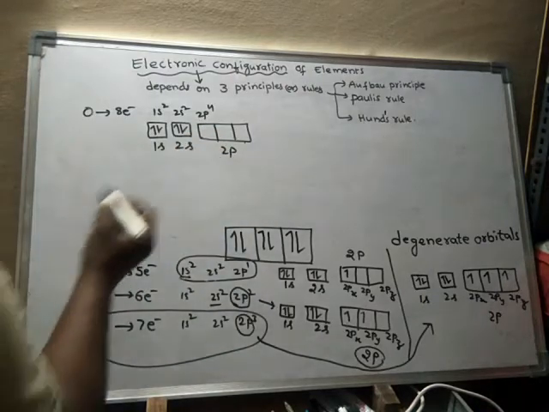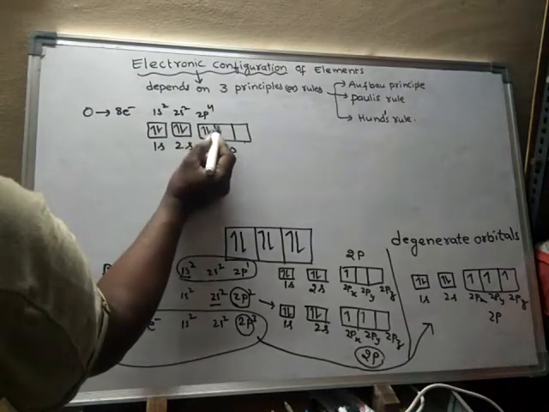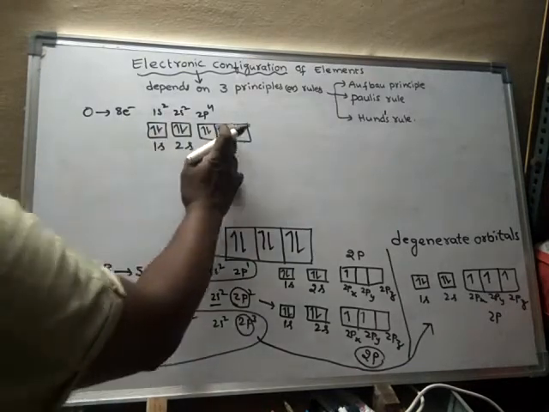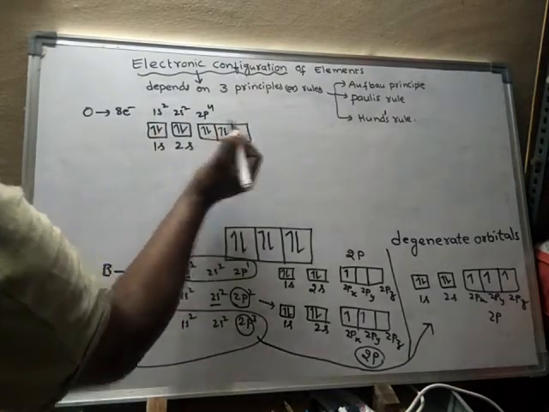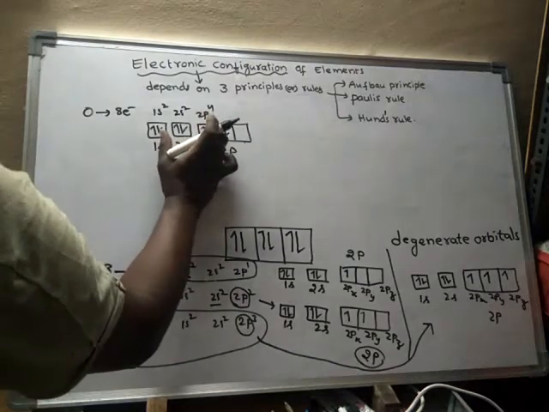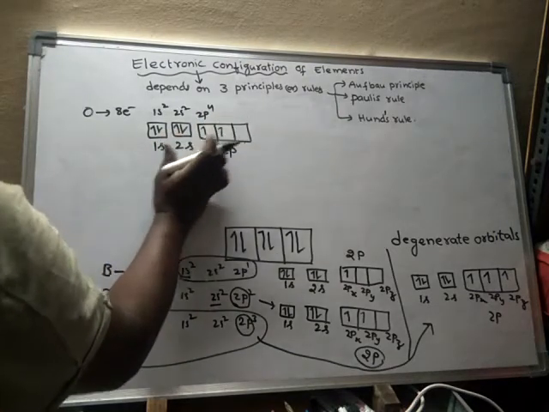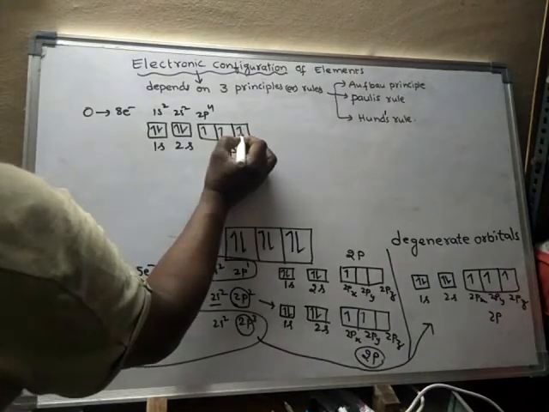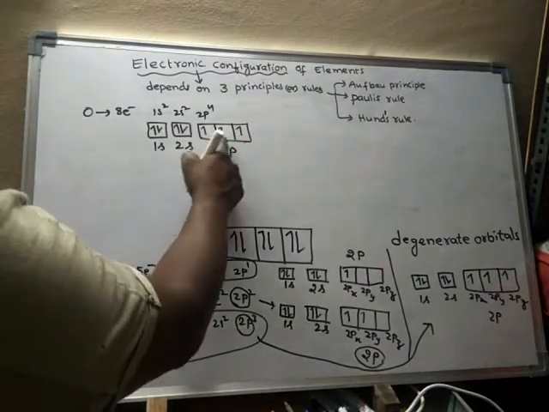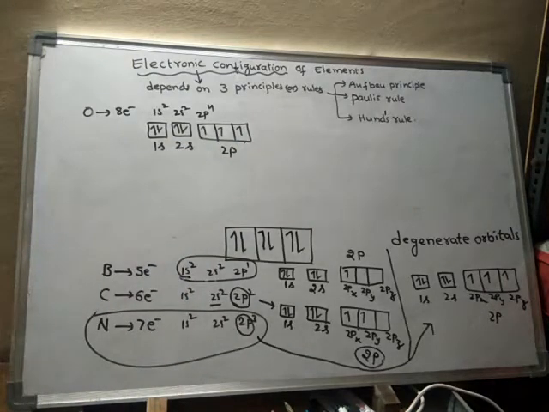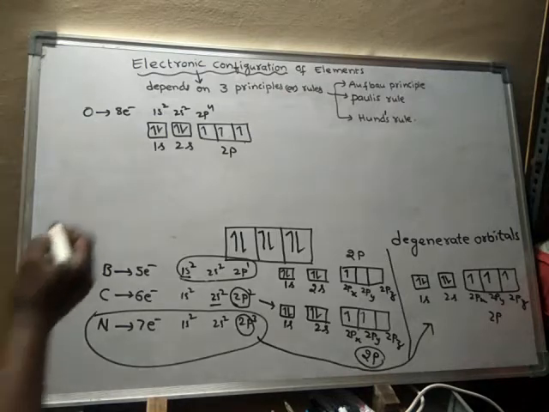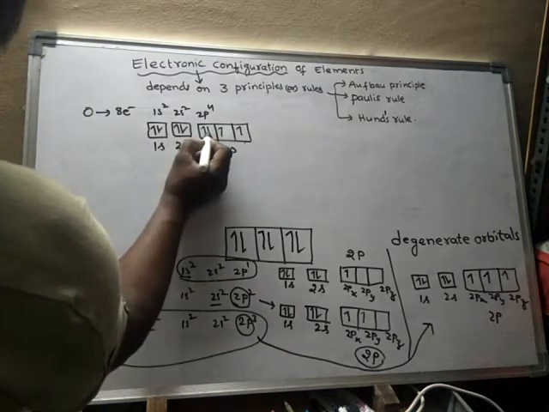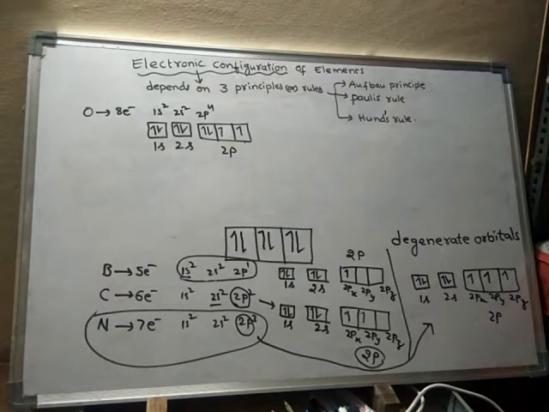How should I fill 4 electrons? If I fill 4 electrons like this, then it is wrong. So how should I fill? Initially I have to fill one electron into each equal energy orbital, like this. And after all the equal energy orbitals get one electron each, then only the pairing of electrons will start. So now the fourth electron will be here. So this is the arrangement of oxygen.